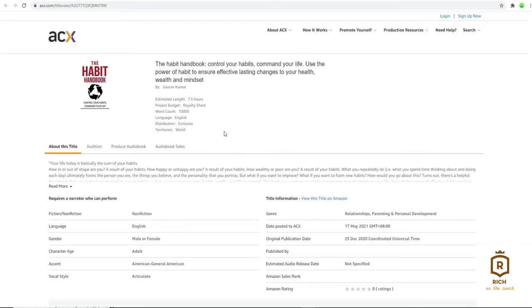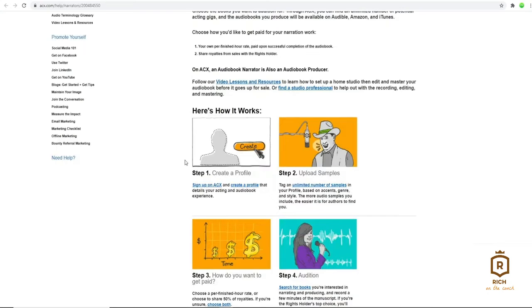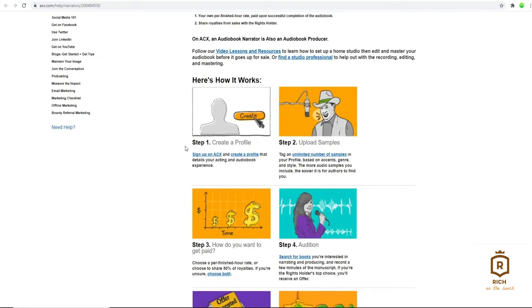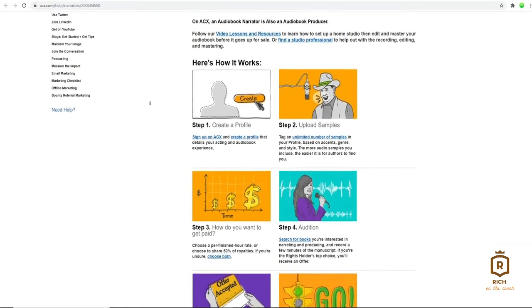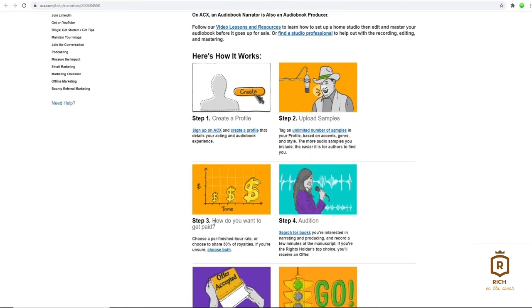So here is an example of a book you could get from ACX to read for your sample. All you have to do as a narrator is submit a recording of an entire book and you can get paid. But don't worry guys, you won't have to invest in any recording equipment because I'm going to show you another tool you can use to help you with your recording. It won't be complicated at all and it's going to be super easy to use, so make sure you stay tuned. Once you've uploaded recordings, you can choose how you want to get paid.